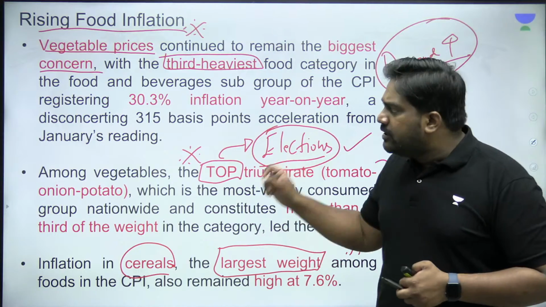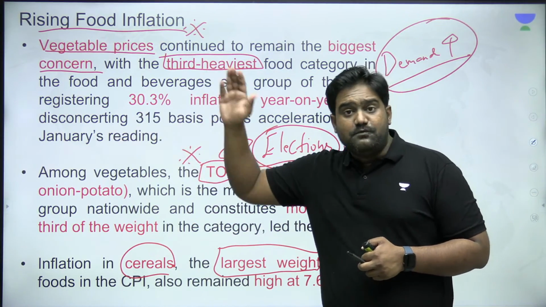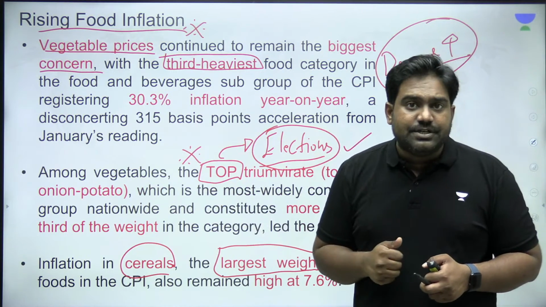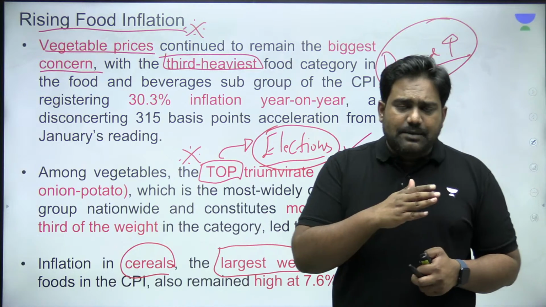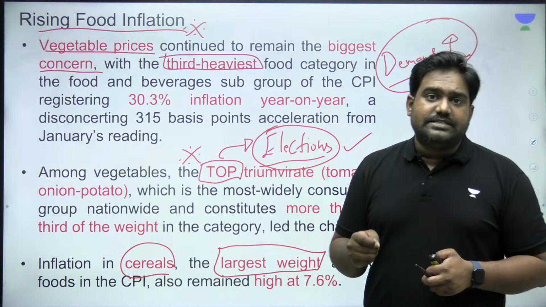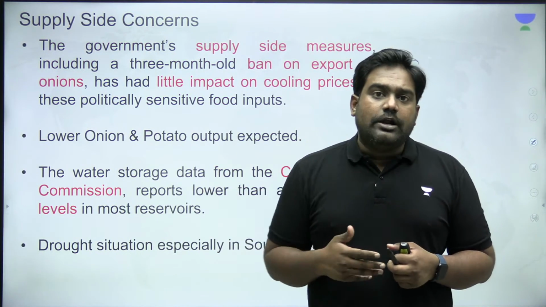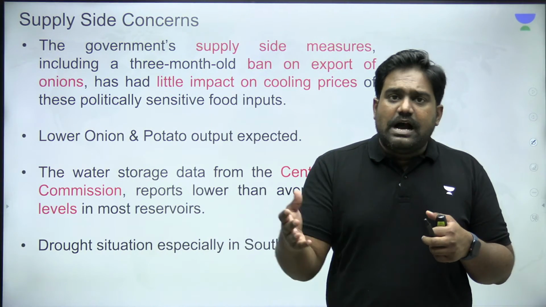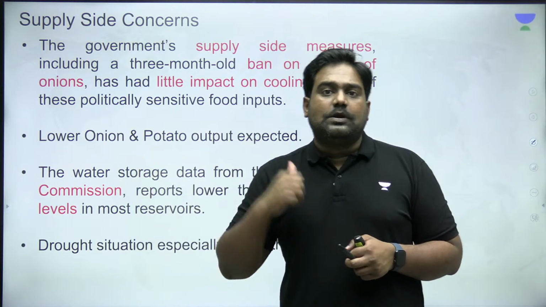So that is what the editorial is flagging. It's flagging the rise in vegetable prices, which has been very consistent over the last many months. And across the food sector, prices have been increasing quite consistently. And this is a major concern because this could spill over and it could affect the broader inflation levels, which could push the RBI to come and contain inflation, which could hurt our growth prospects as well.